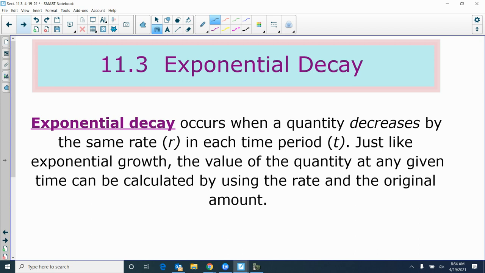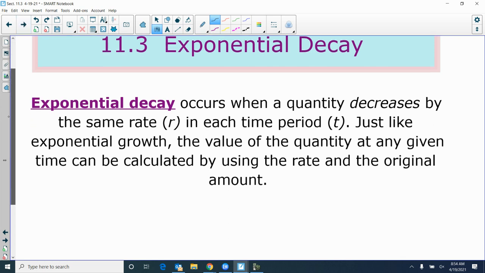Things can grow at the same rate. Things can decay at the same rate. Cars lose value after you buy them, unless you have an antique or a classic. But probably 98% of the cars lose value. If you paid $10,000 for that used car, or your parents did when you turned 16, 4 years later, it's not gonna be worth more than $10,000. It's gonna lose value. So that is an example of something that loses value.